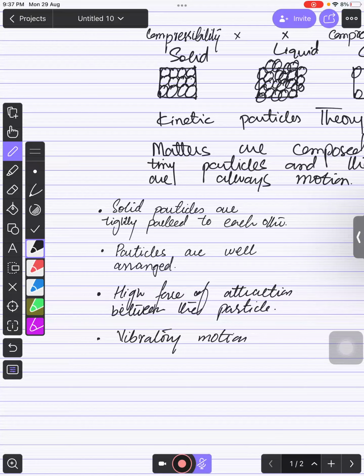But if you talk about liquid, in the liquid the particles are moving, right? The particles are moving and they are changing from their places from one place to another. They are moving from one corner to the second corner. That is why they are changing their shapes, right, bacho?